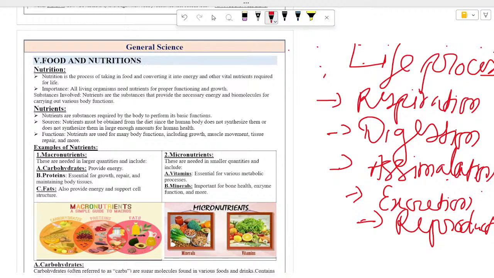All these life processes require energy, and this energy is obtained through nutrition.